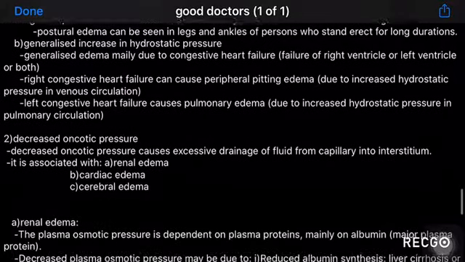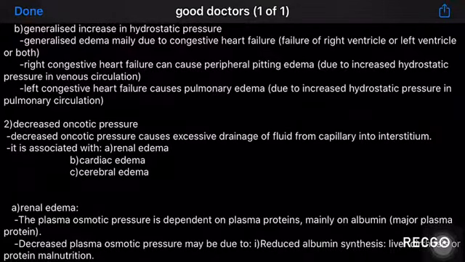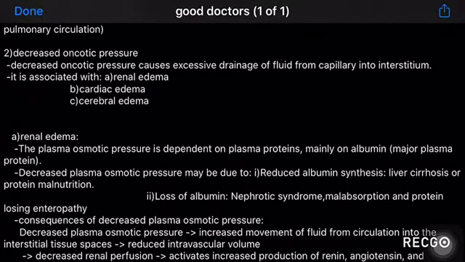The second cause for edema is decreased oncotic pressure. It is associated with renal edema, cardiac edema, and cerebral edema mainly. In renal edema, the plasma osmotic pressure is dependent on plasma proteins, mainly albumin. So decreased plasma osmotic pressure may be due to reduced albumin synthesis or loss of albumin. Reduced albumin synthesis may be due to liver cirrhosis or protein malnutrition. Loss of albumin may be due to diseases such as nephrotic syndrome, malabsorption, and protein losing enteropathy.